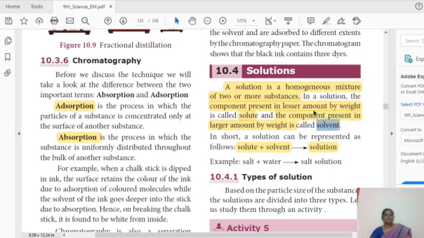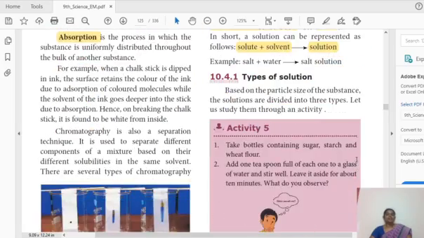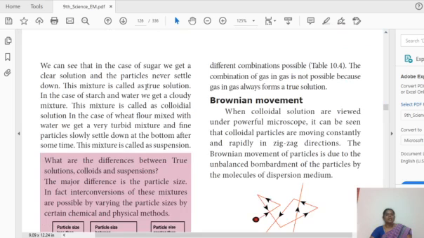Okay, and we discussed the types of solution. What are the 3 types of solution? One is true solution, another is colloidal solution, and the third is suspension. We want to go through the differences also. The major difference between these 3 types of solution is particle size.